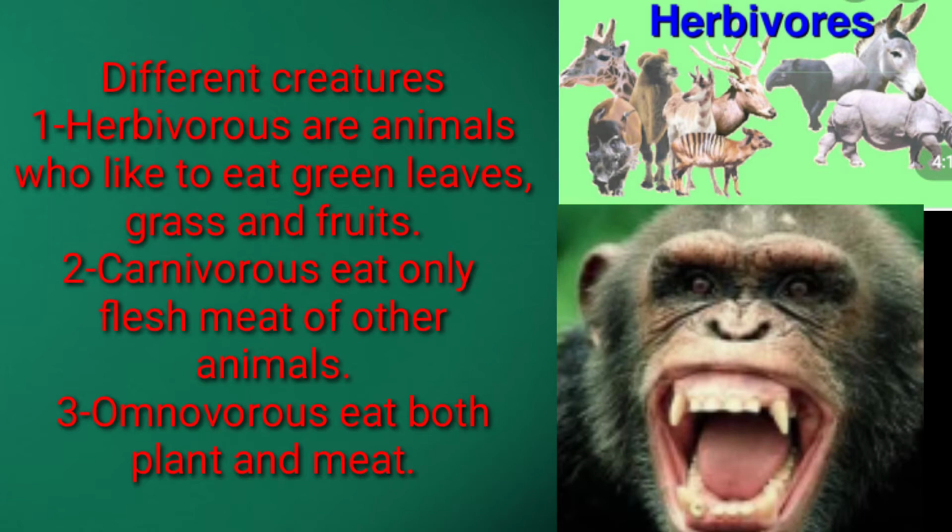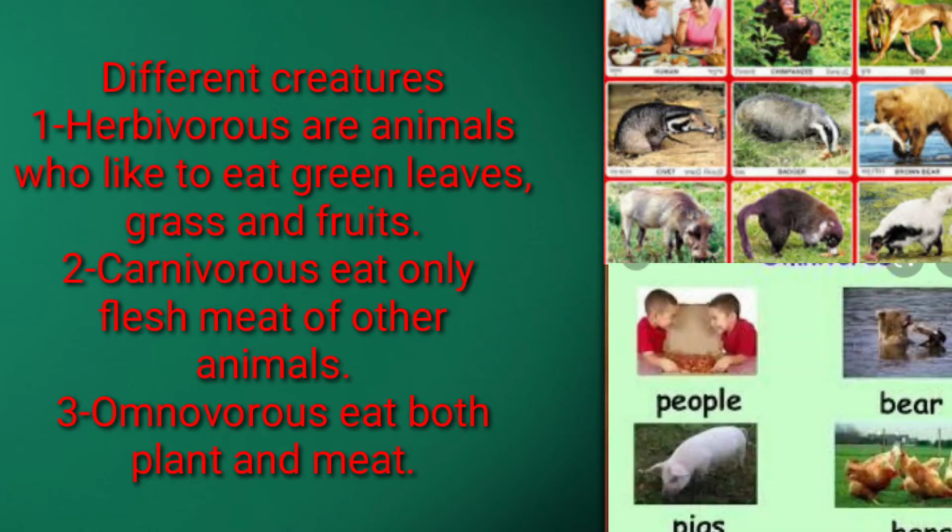Second is carnivorous. Animals that eat only the flesh of other animals are called carnivorous animals. For example, lions, tigers, eagles, and wolves are carnivorous. Carnivores have sharp and pointed canines, tearing teeth along with sharp and powerful claws which help them tear flesh. Some carnivores like chameleons and frogs have a long and sticky tongue which helps them catch insects.